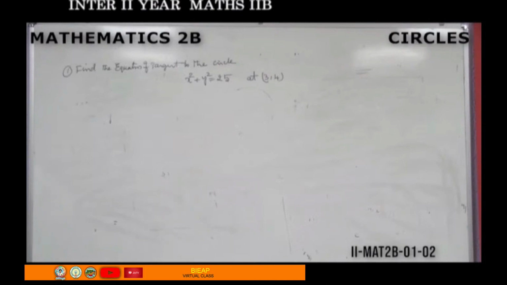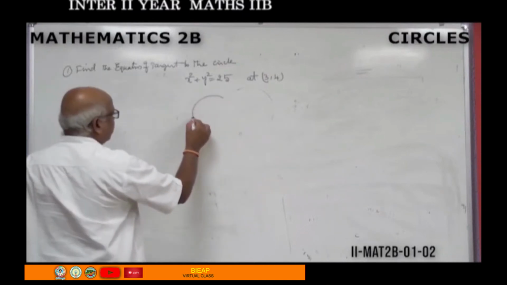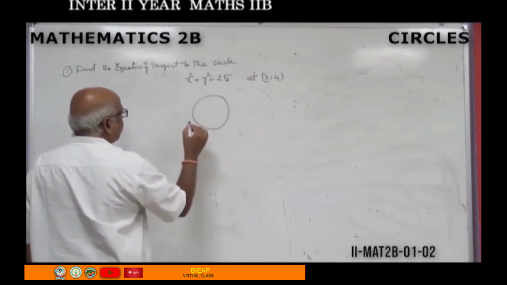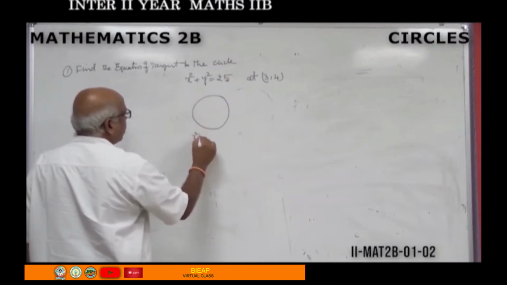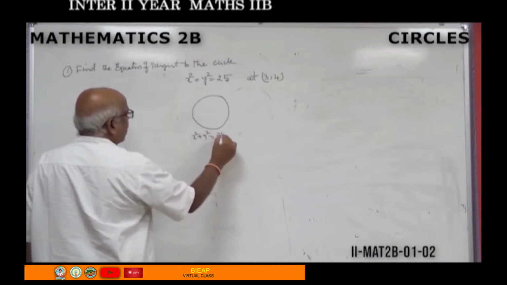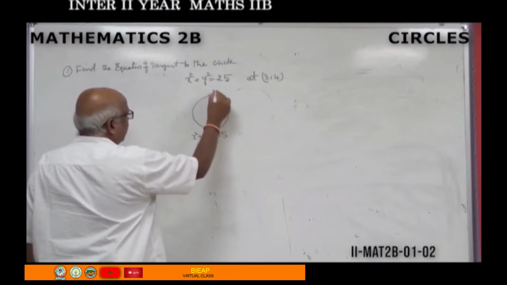At 3, 4, it is lying on this circle, 25, and this point is here.